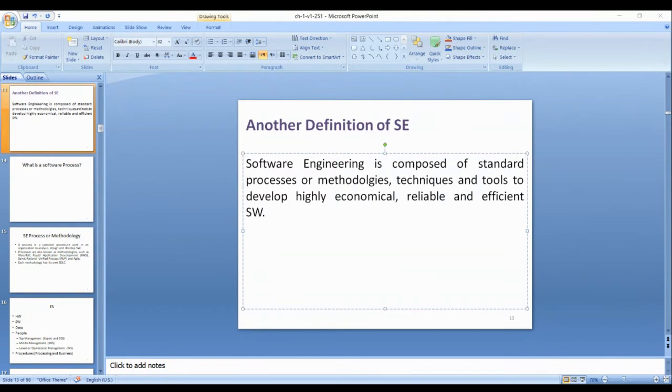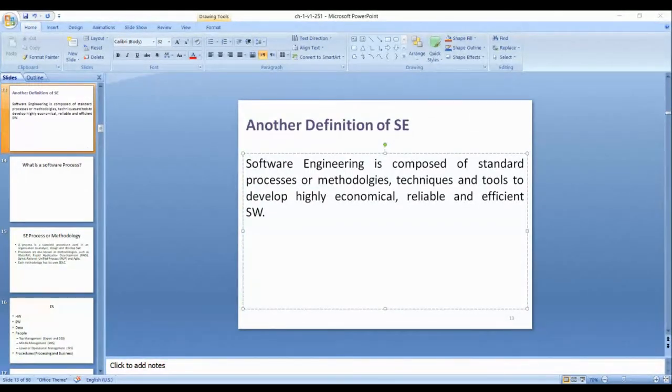Yes. 10 power... yeah, 1 by 1000 of a second, 10 raised power minus 3. We have milli, we have micro, we have nano. So 10 raised power minus 3, 10 raised power minus 6, 10 raised power minus 9.